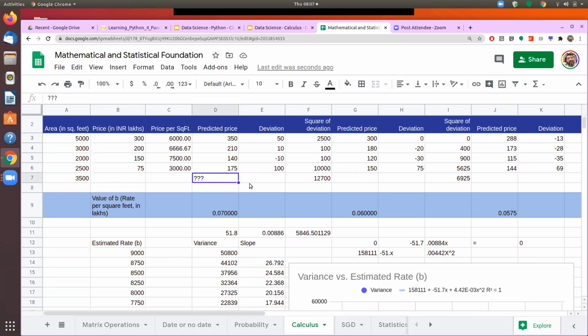Now, with trial and error, what we can do is at first I tried with 7,000 per square feet. I got a total sum of squares of say 12,700. Now I will say that, okay, this is higher. Let me try out 8,000. Okay.